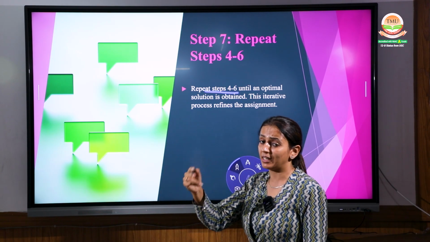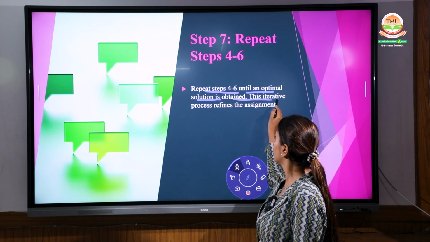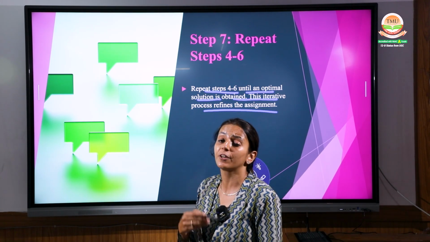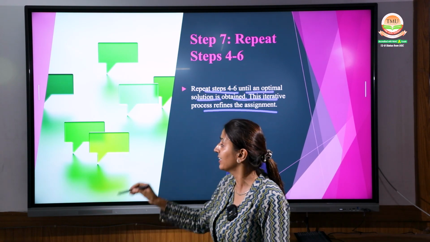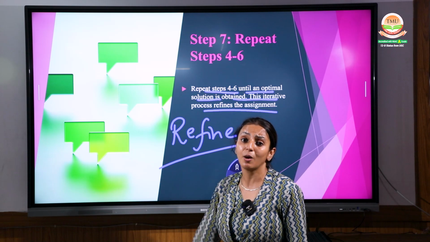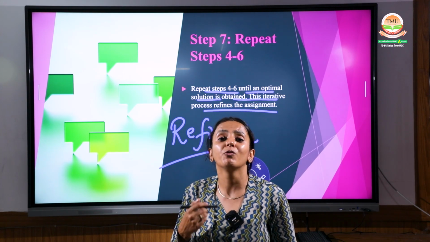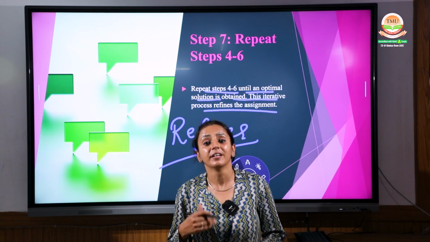Repeat the step, covering all the zeros again, until the optimum solution is obtained, and this iterative process refines your result. By doing the adjustments, we get a more effective answer.